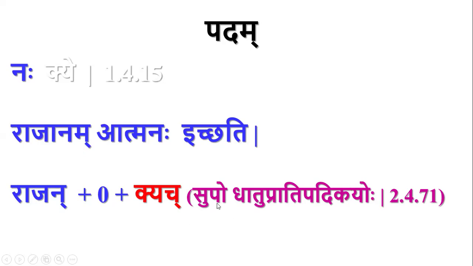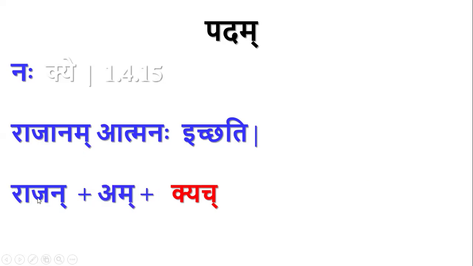There is a sutra, supo dhatu pratipadikayoh. If in a dhatu or in a pratipadika there are suppratyayas, then there will be deletion of those suppratyayas by this sutra. So we add rajan plus am plus kyach. The whole thing is a dhatu.